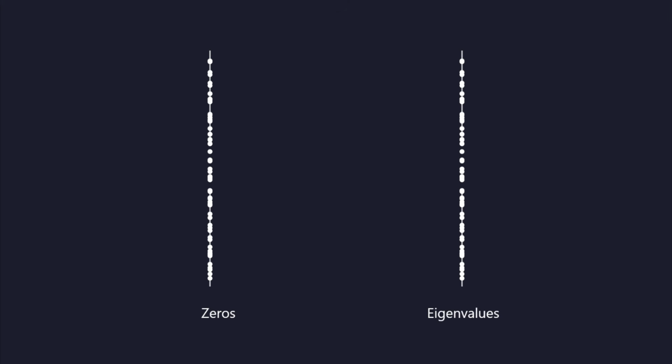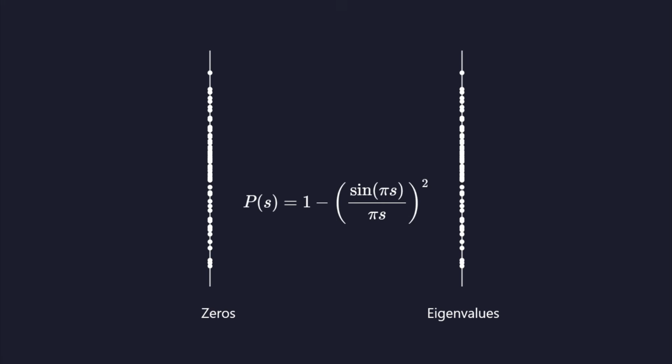The vertical gaps between zeros are not random, but exhibit repulsion. Montgomery discovered that the pair correlation of these zeros matches the eigenvalues of random matrices from the Gaussian Unitary Ensemble. This suggests a deep link between number theory and quantum mechanics.